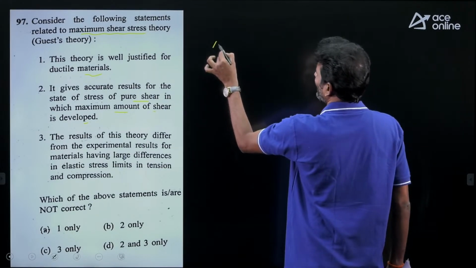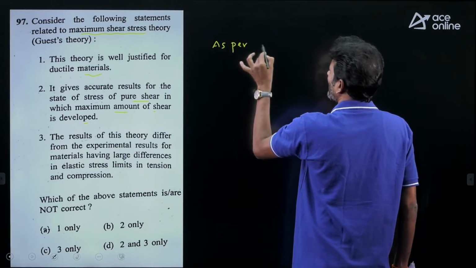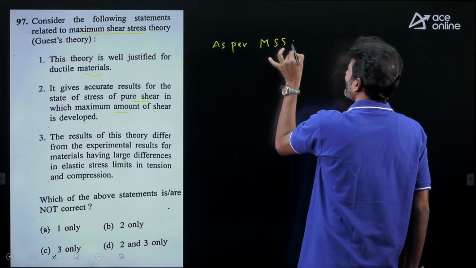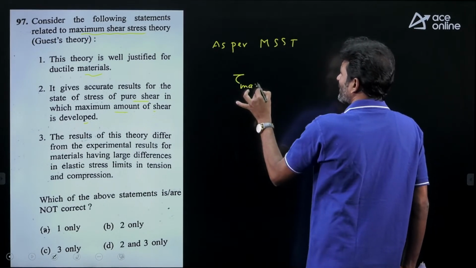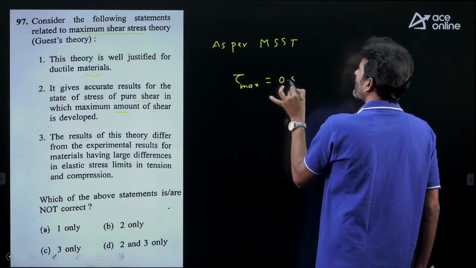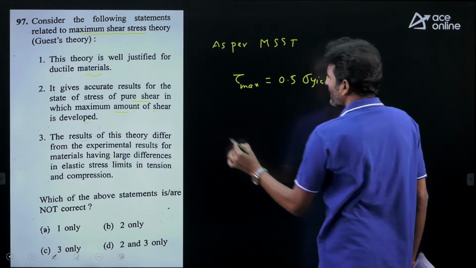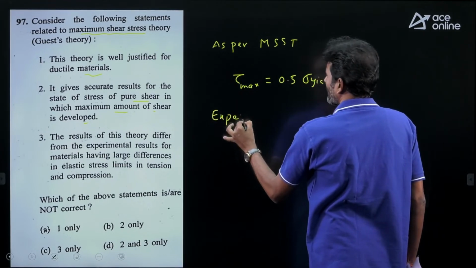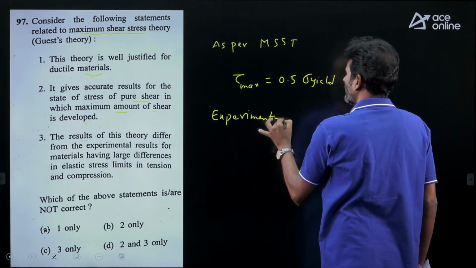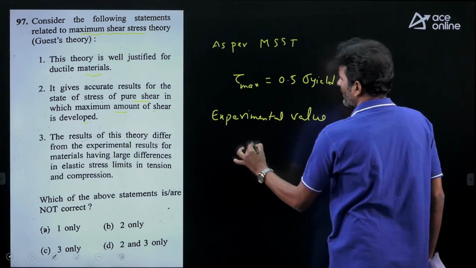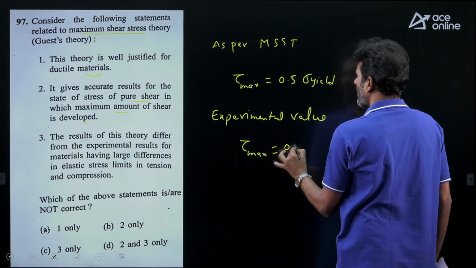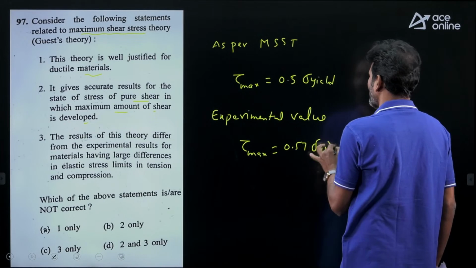As per this theory, as per MSST, the maximum shear stress developed is 0.5 times sigma yield. But what is the experimental value? Experimental value, if you consider tau max, is 0.57 times sigma yield.